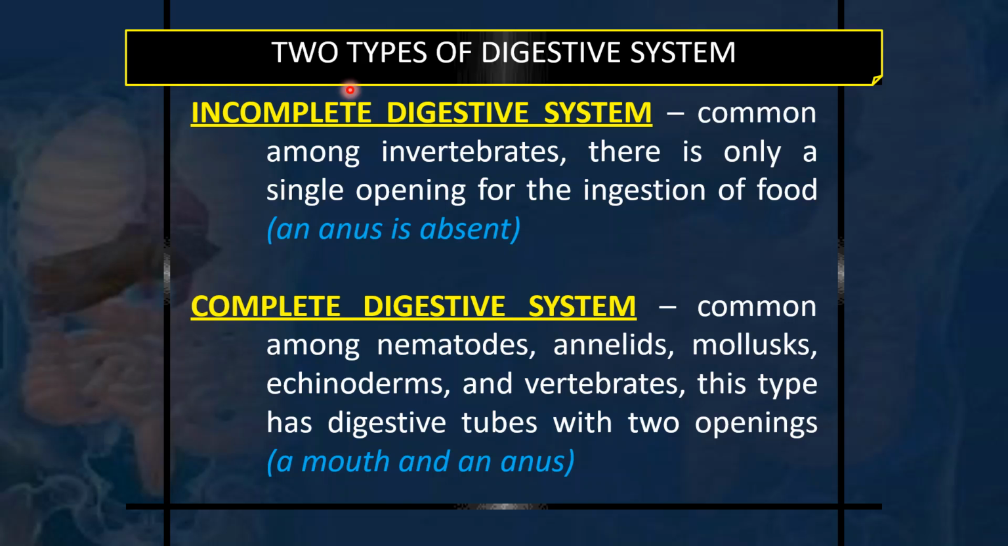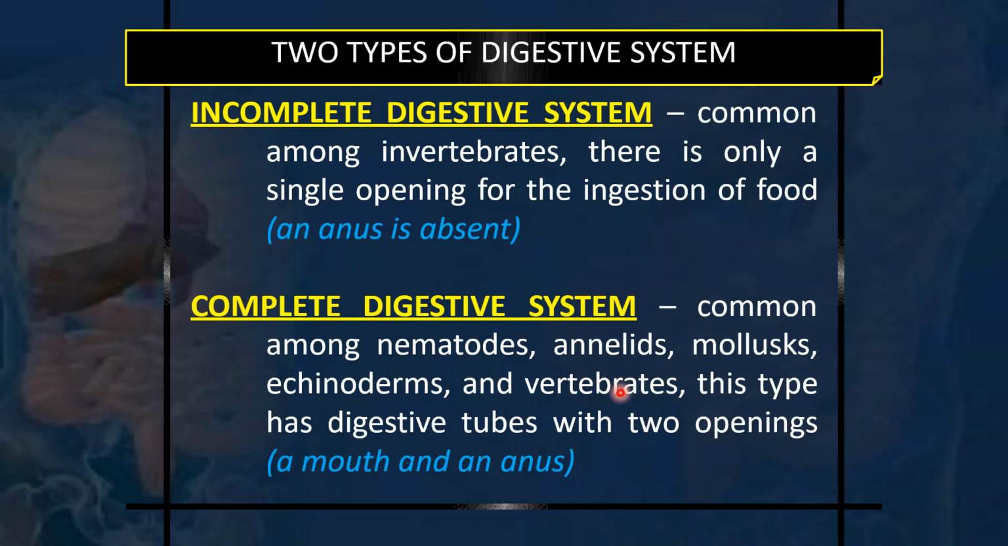Now when we read the digestive system, there are two types of digestive systems, incomplete and complete. But in humans, we do have the complete digestive system. Incomplete digestive system is among the invertebrates, and there is only a single opening for the ingestion of food, while the complete digestive system is common among various nematodes, annelids, mollusks, echinoderms, and vertebrates. You must have read all these in your 9th, 10th, 11th, 12th classes.